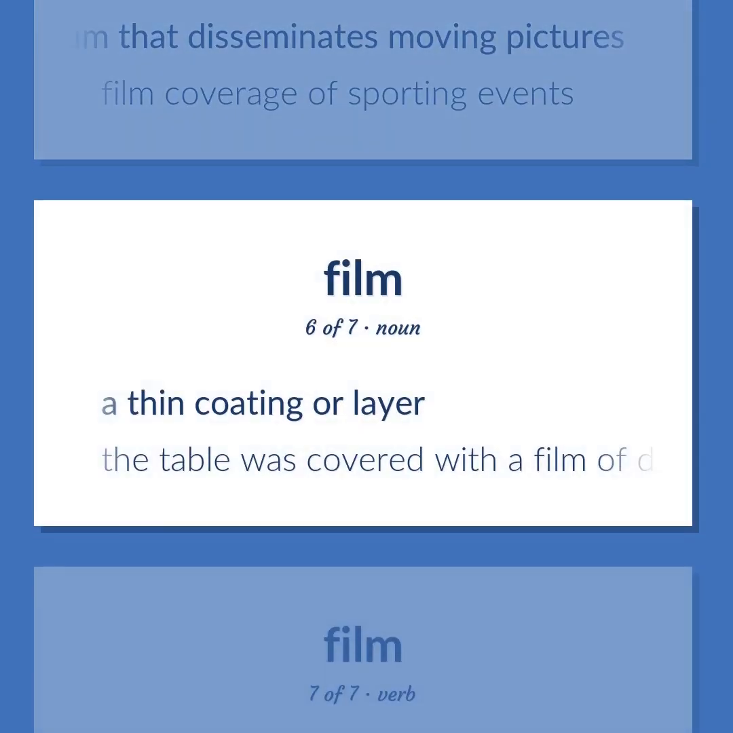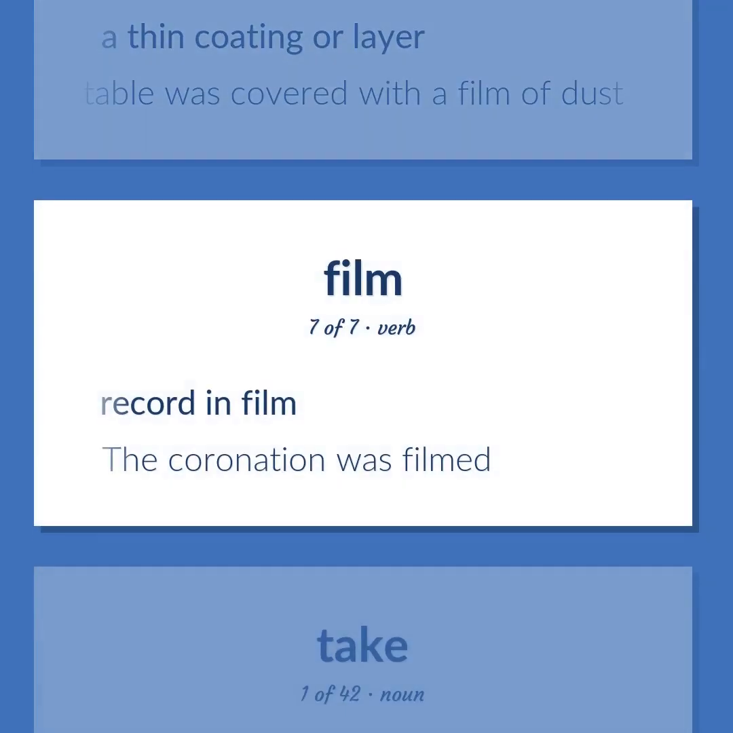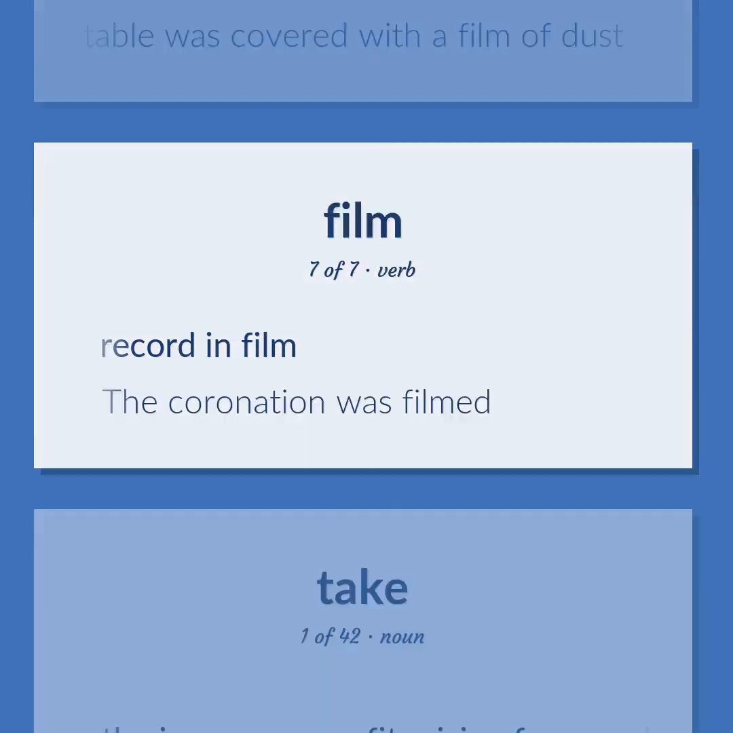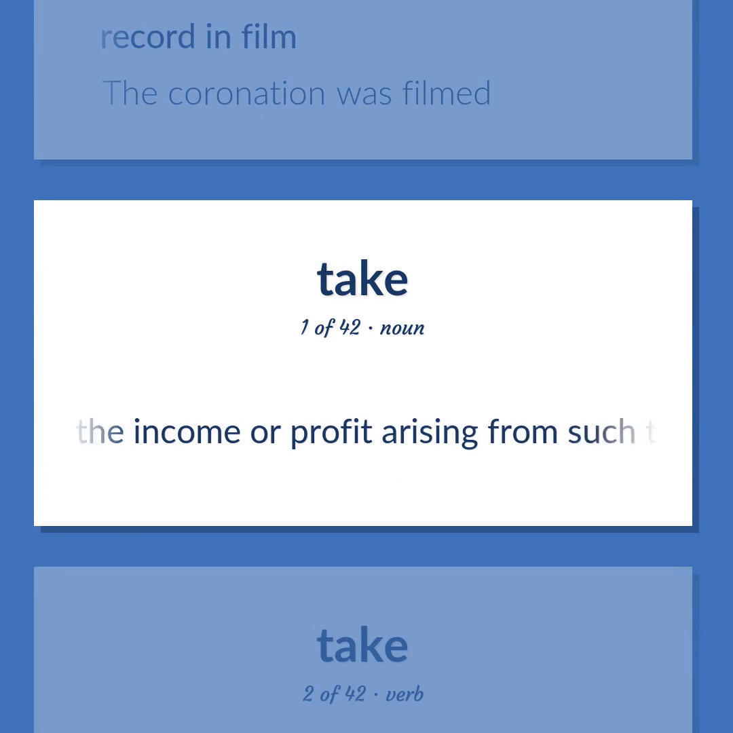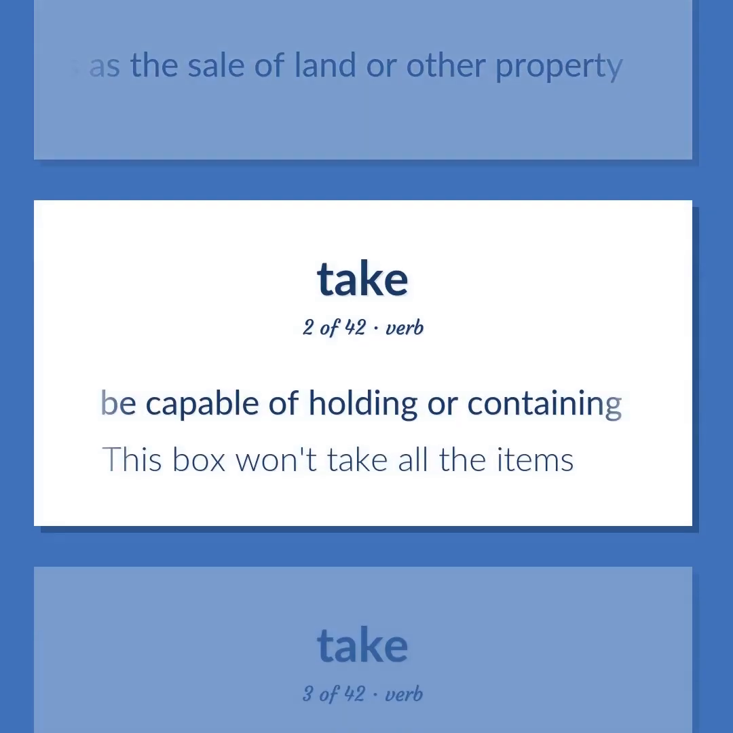A thin coating or layer. The table was covered with a film of dust. Record in film. The coronation was filmed. The income or profit arising from such transactions as the sale of land or other property. Be capable of holding or containing. This box won't take all the items.